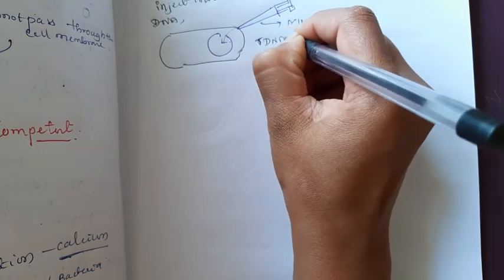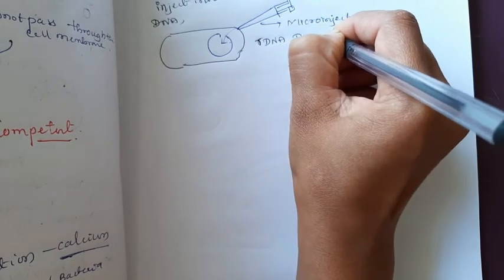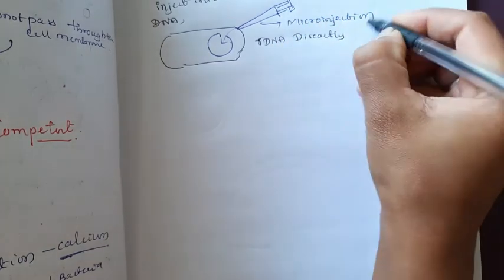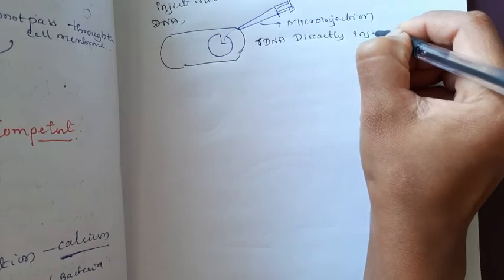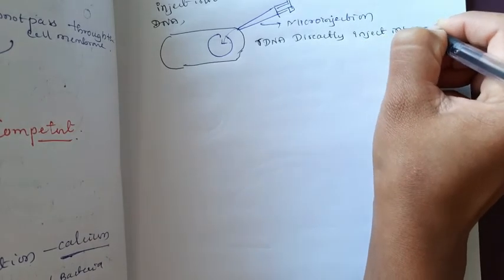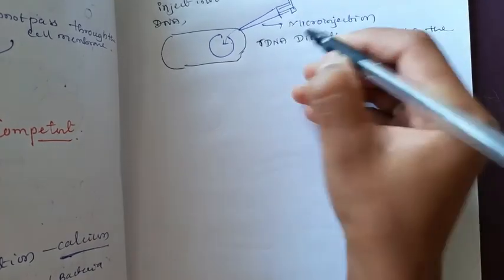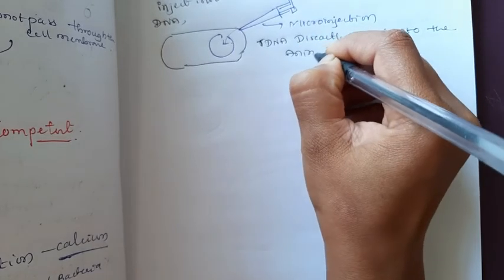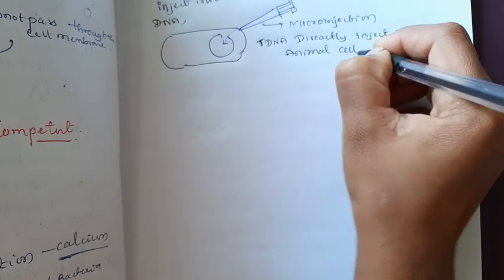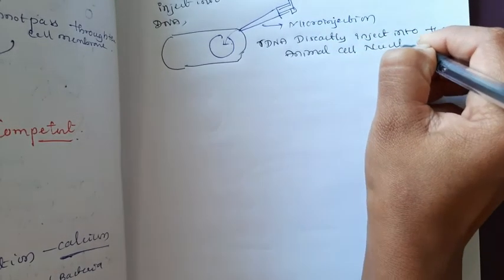Recombinant DNA directly injected into the animal cell nucleus.